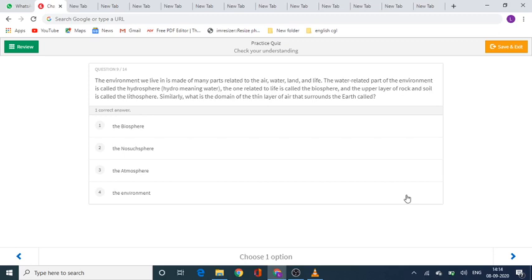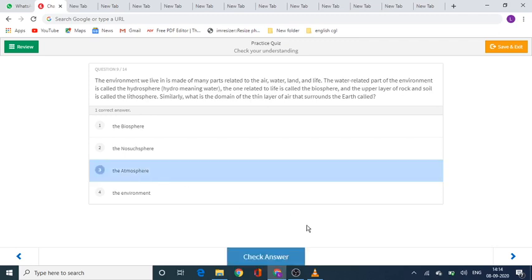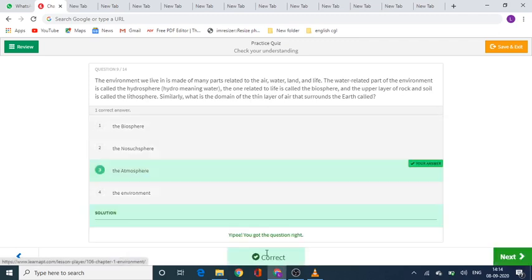Okay, time up. So according to me, the correct answer will be option number 3, the atmosphere. The thin layer of air that surrounds the earth is called the atmosphere. Yeah, I got it right. So let's move to another question.